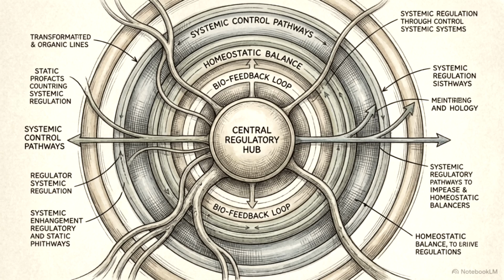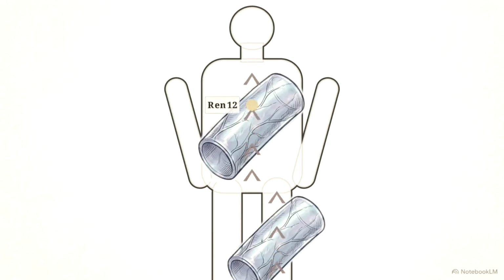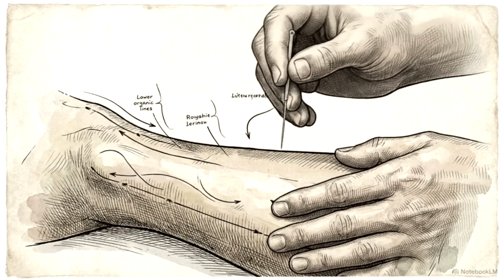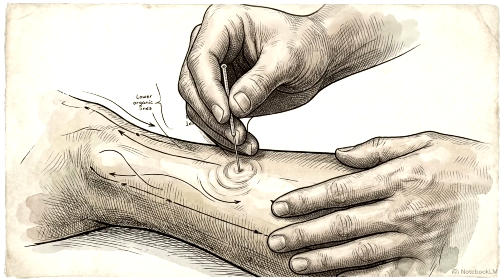Restoring order requires engaging the middle controller. Point Ren 12, located centrally on the abdomen, functions as the primary regulator to harmonize the middle jiao and reset this descending pressure. By pairing Ren 12 with stomach 36 on the lower leg, we create a strong downward anchor. These points re-establish the mechanical gradient, forcing the rebellious vector back down. If the upward rebellion is isolated in the respiratory system, lung 5 and lung 7 are used to arrest wheezing and clear the chest. Settling a nauseous stomach or opening restricted airways always requires the re-establishment of this foundational downward